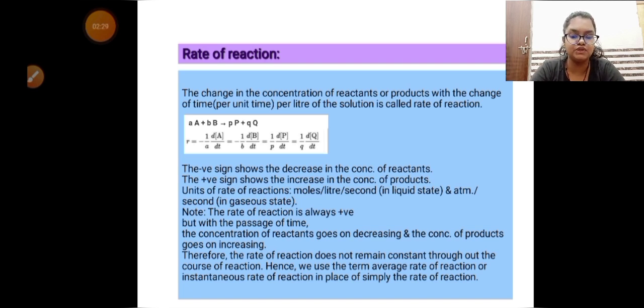But with the passage of time, the concentration of a reactant goes on decreasing and the concentration of product goes on increasing. Means जैसे जैसे टाइम इंक्रीज होगा, जो मेरे रिएक्टेंट के मोलिक्यूल हैं वो कोलाइड होंगे और प्रोडक्ट के मोलिक्यूल में कन्वर्ट होंगे.